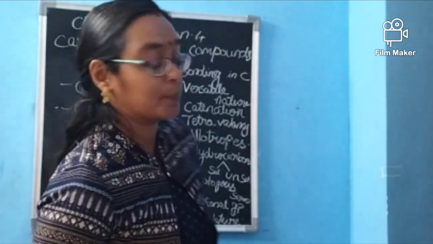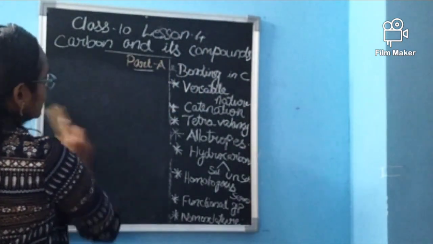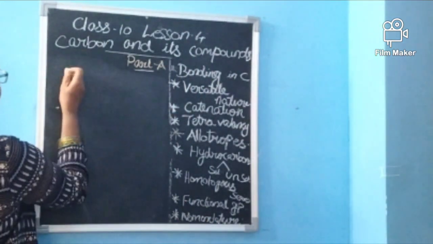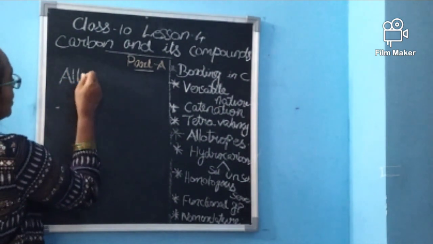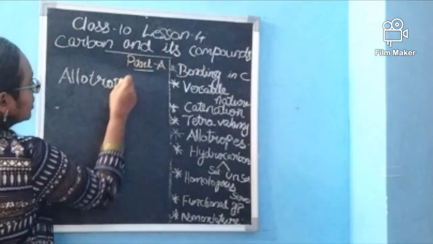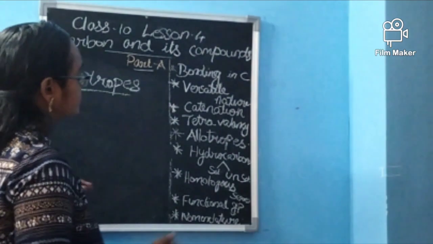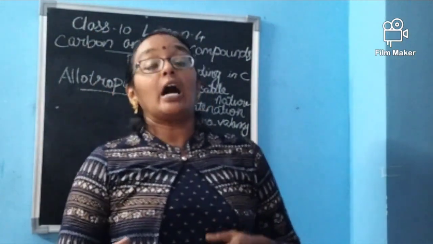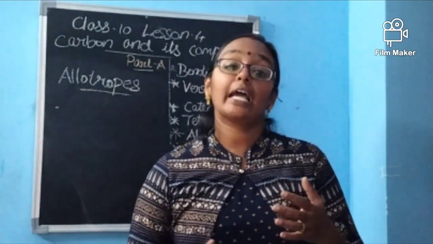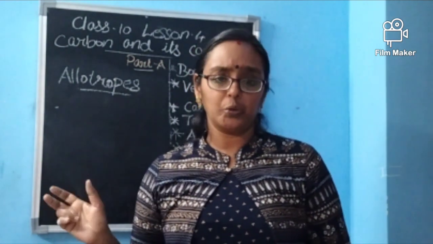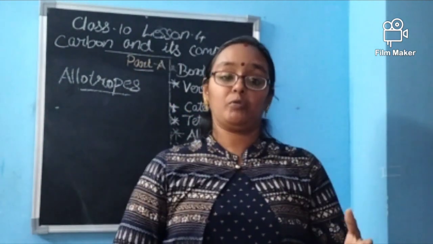Then we are learning a new topic, that is allotropes. What is allotropes? Carbon can make different types of chains, as I told you, but the physical properties will be entirely different.